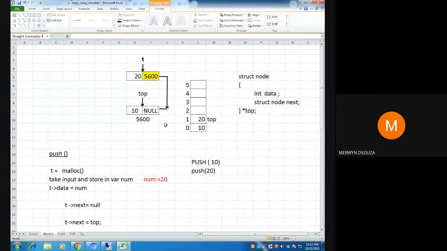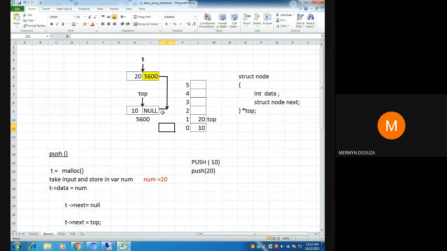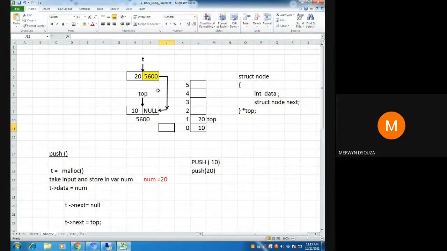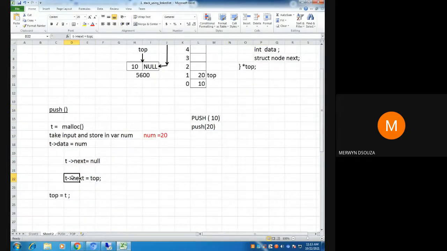This link is forming like this. Okay, from here to here. Like this, the link is happening to this node. Okay, like this. So that is this programming.